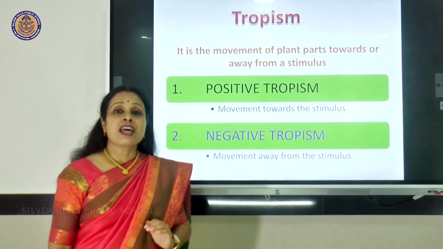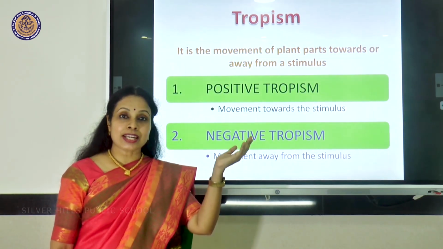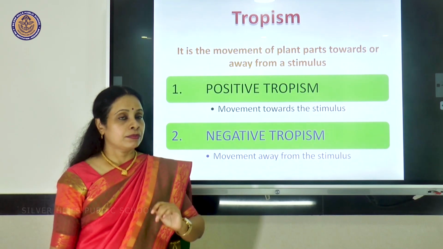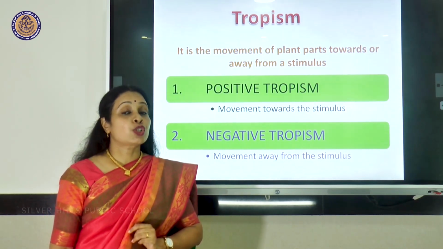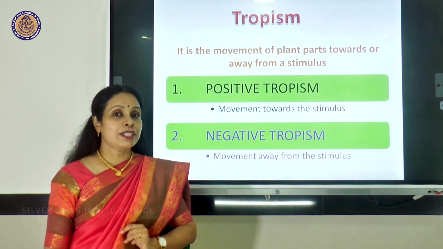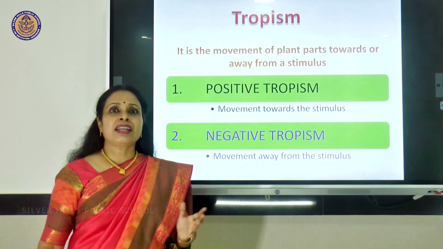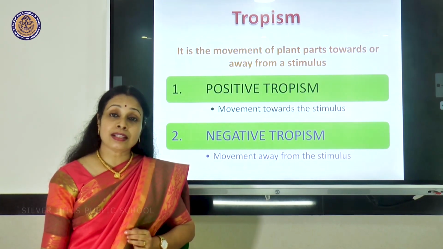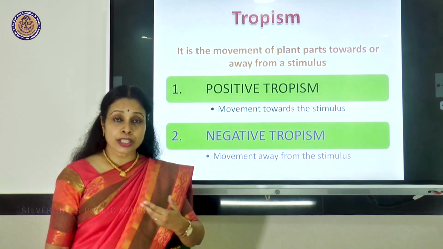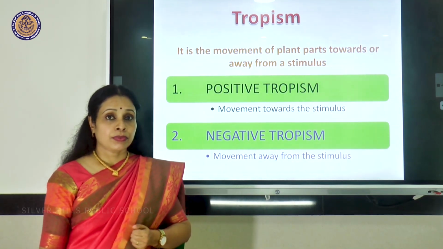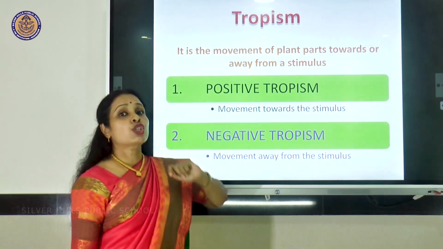So much about nervous system in human beings. So we saw the brain and the spinal cord. Now we are moving on to the next topic, which is tropism. Tropism in plants. Plants will not have any elaborate nervous system like human beings or other animals. However, they will show what is called tropism.